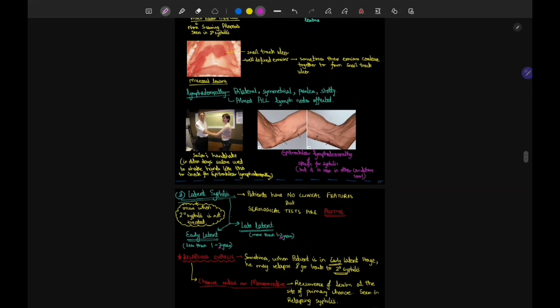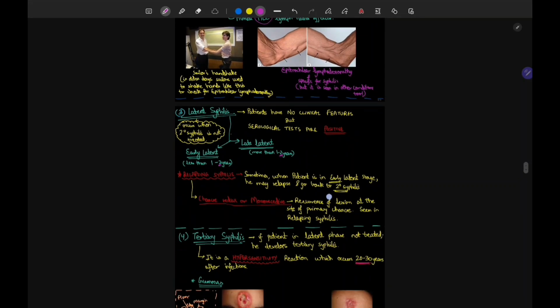condyloma lata, moth-eaten alopecia, the mucosal lesions, the lymphadenopathy. And how will you confirm this? Not confirmatory, but you will see epitrochlear lymphadenopathy, because all the lymph nodes are involved. These lymph nodes are probably involved last, so remember that epitrochlear lymphadenopathy is seen in syphilis. See the sailor's handshake.